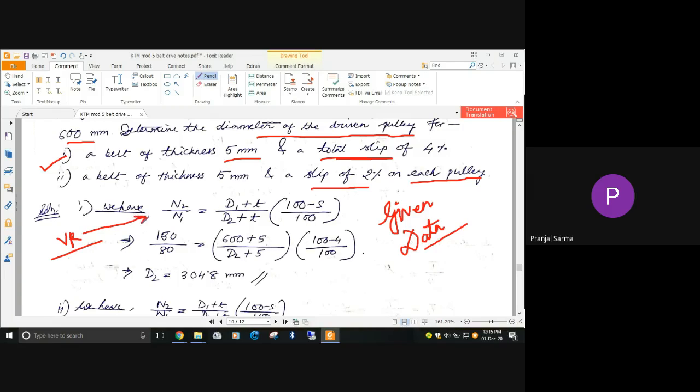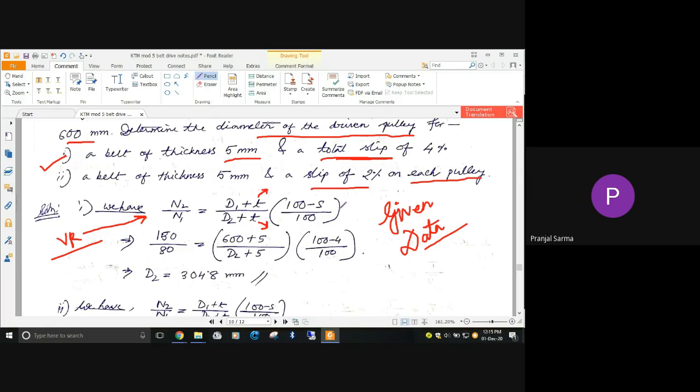We can write N2 by N1 equal to (D1 plus t) divided by (D2 plus t). This is basically considering the thickness. And from this particular condition, there is a total slip of 4%. The effect of slip on velocity ratio, as you already know, is that it reduces the velocity ratio.